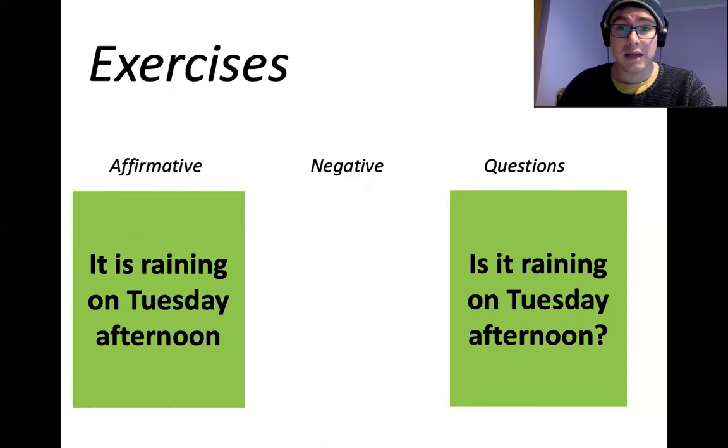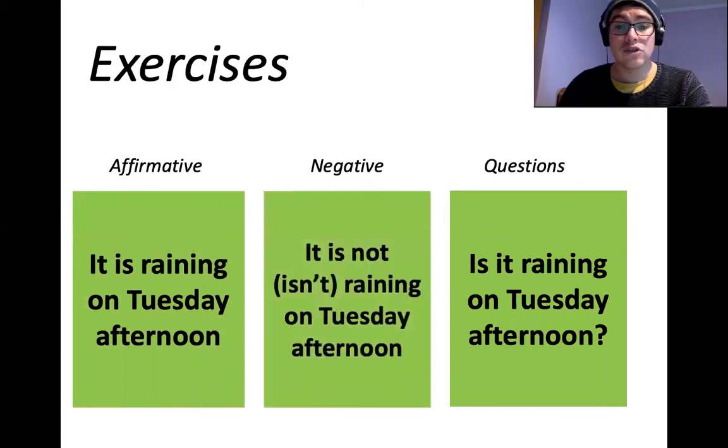Can you tell me the negative now? What's the negative? In this case, the negative is, it is not raining on Tuesday afternoon.